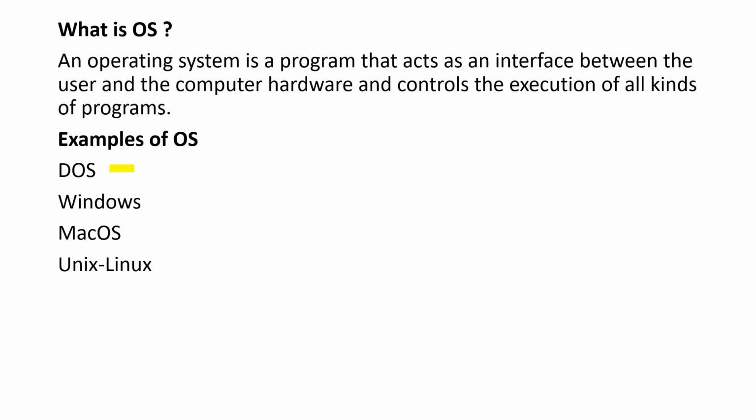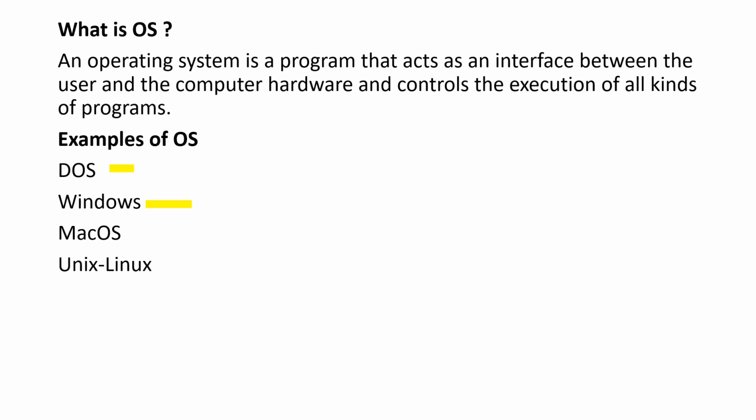Next we'll see the next example of an operating system, that is Windows. And we all are aware of Windows. Windows is a product of Microsoft and it is a type of user friendly operating system which has WIMP features, and it is a graphical user interface. The WIMP features are windows, icons, menus, and pointing devices like the mouse. So this is about the Windows operating system.